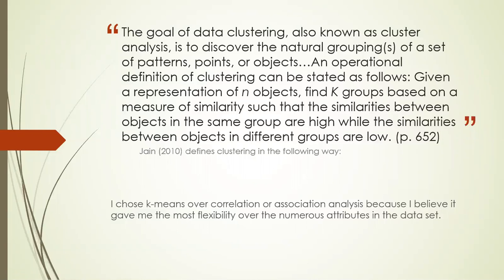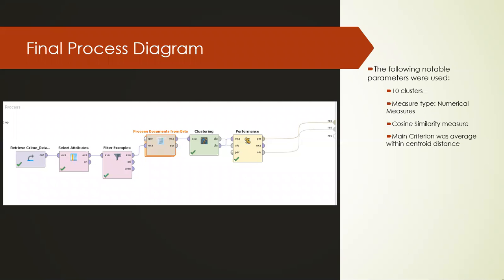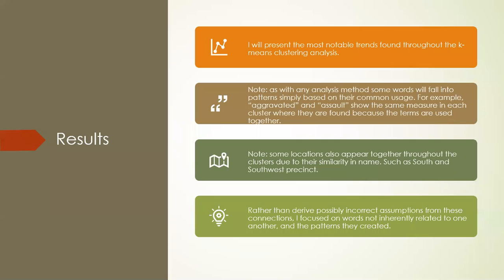This was the largest data set, especially attribute-wise, that I attempted all year. And I felt much more comfortable with K-means, I think just because of the breakdown it allowed me. And as you can see by the definition here, I was able to control K, the amount of groups I wanted to break it into, which in my final process diagram, I settled on 10 clusters. I tried 4, I tried 7. I felt like 10 finally parsed apart some of the discrepancies we're gonna talk about and allowed the patterns to come out. So let's take a look.